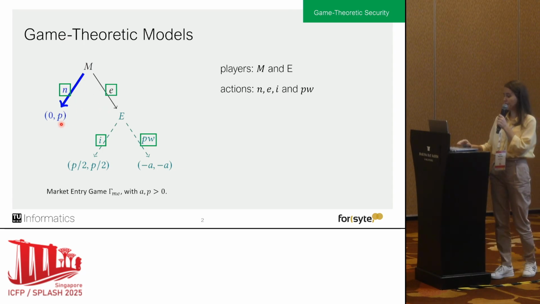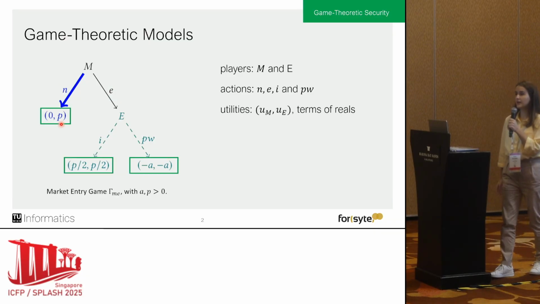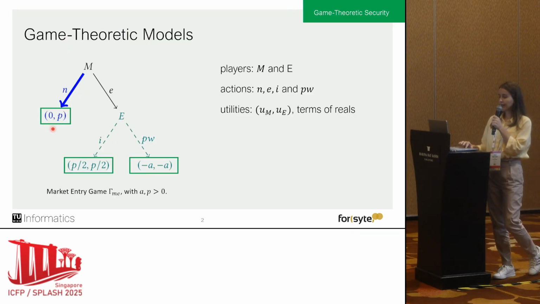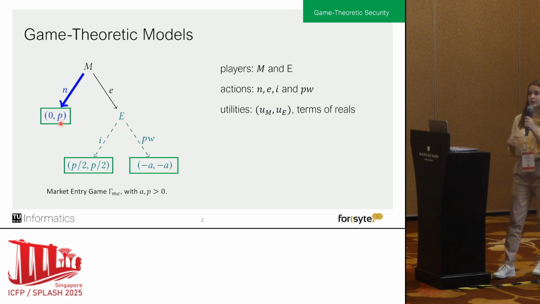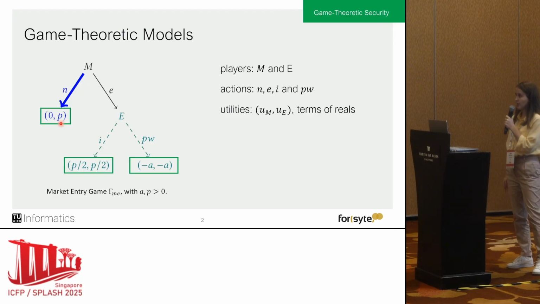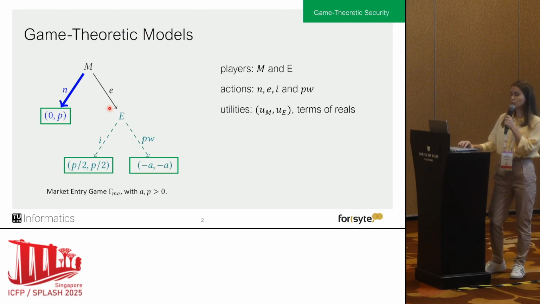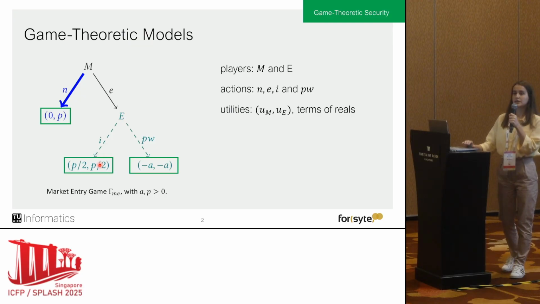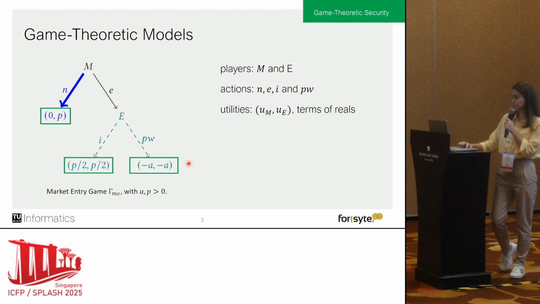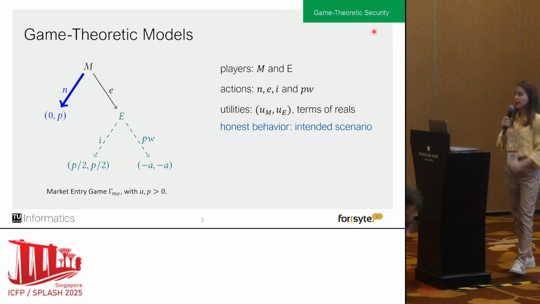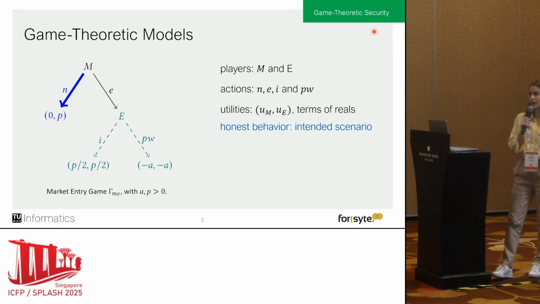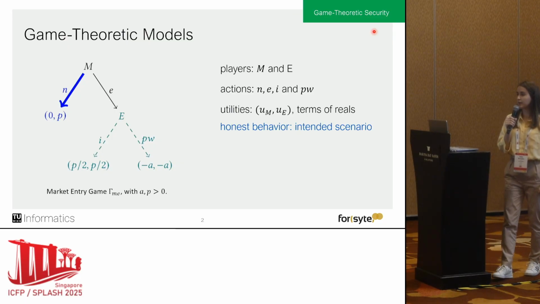If M chooses not to enter the market, then we reach a leaf where we can find the utilities. In this particular case, M will obtain a utility of 0, whereas the already established company will obtain the profit of the market P. In the other case, if M chooses to enter the market, then the already established company can either choose to ignore M, in which case they share the profit, or to start a price war, in which case they both lose some assets. It is important to mention that we have one honest behavior or intended scenario, and we always analyze a game-theoretic model with respect to this honest behavior.